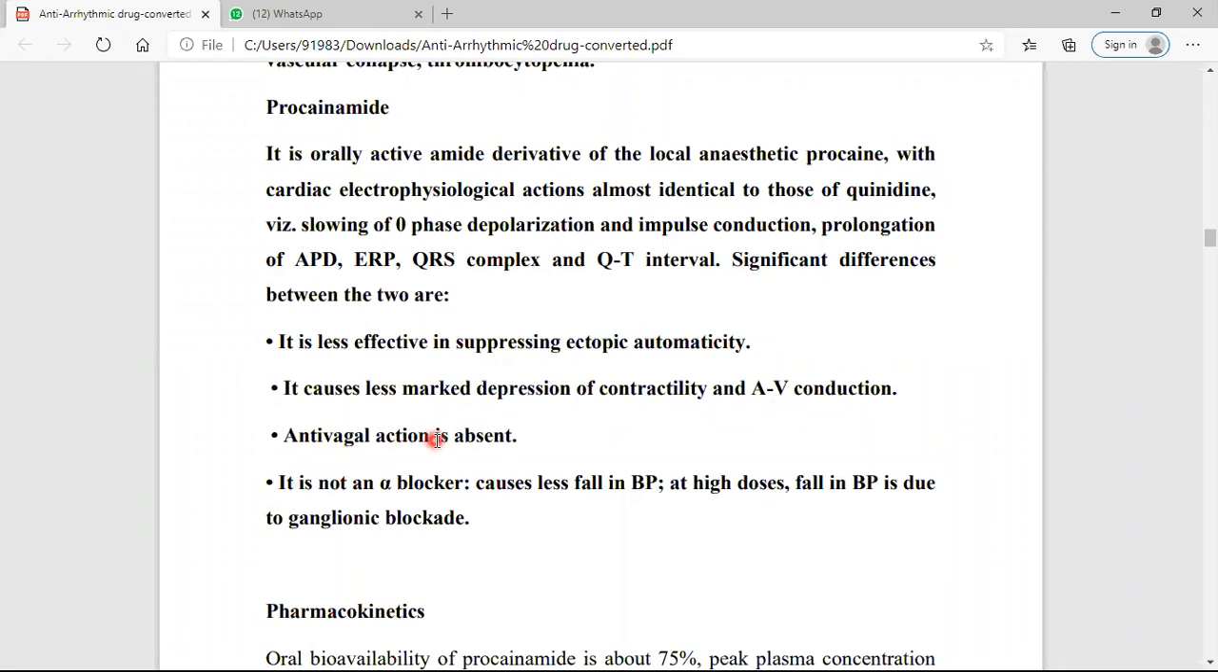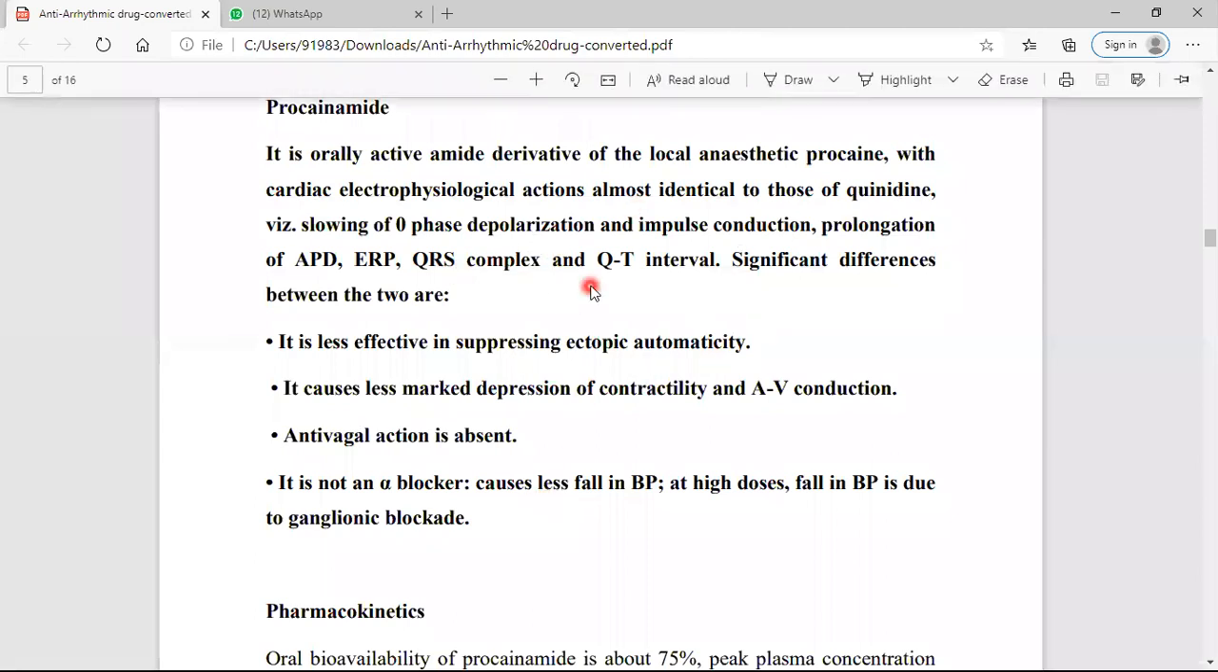Antivagal action is absent, because quinidine has anticholinergic action, but procainamide does not. It also does not have alpha blocker action, and hence there is less fall in blood pressure. But quinidine, because of its alpha blocker action, causes more fall in blood pressure. Understand that? So procainamide has the same pharmacological action, but with some differences from quinidine.